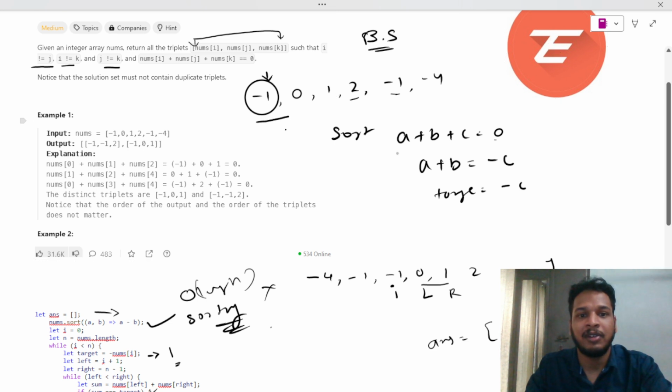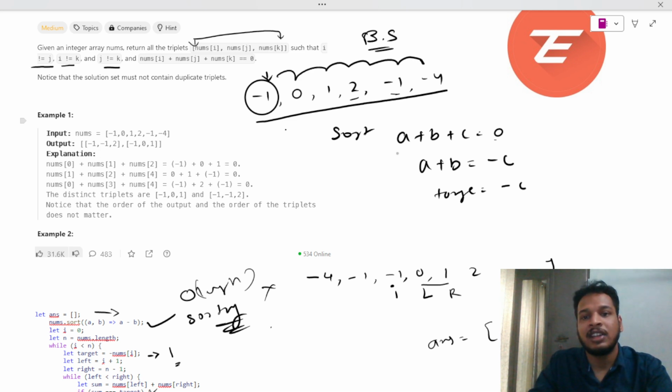Base case means that when the function is iterating over the array and we reach the end, we are done. If it goes any further, there are no values over there, it is out of bound. So if it is out of bound, we have to return back. That is the base case.